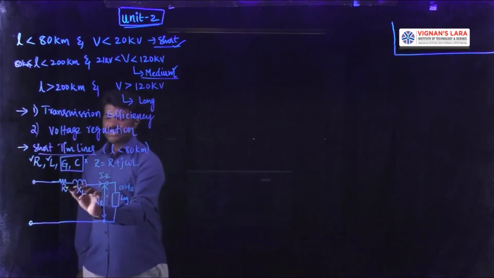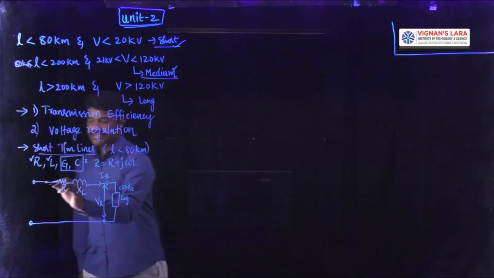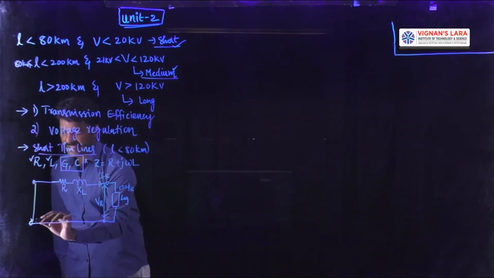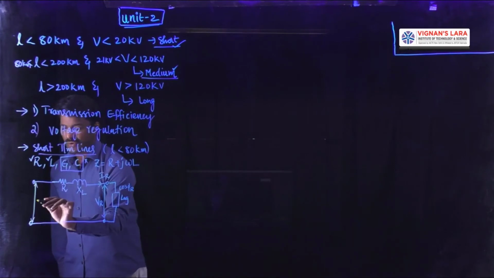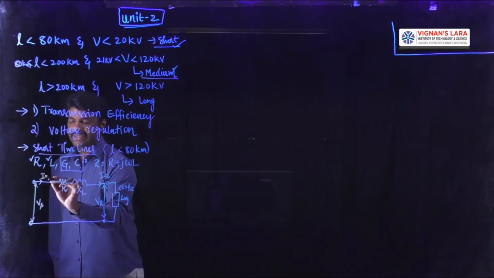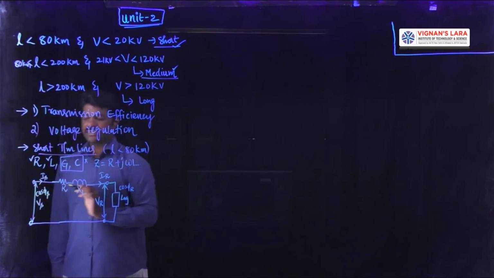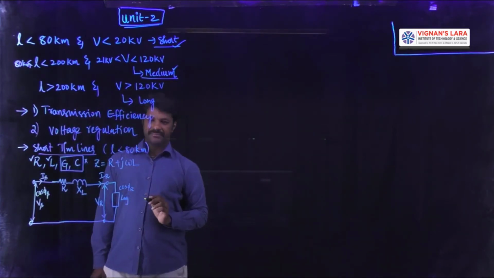So this R plus jXL forms the series impedance, and on the sending end side, the parameters are sending end voltage Vs, sending end current Is, and the phase angle here is called phi s, with the power factor on the sending end side as cos phi s.